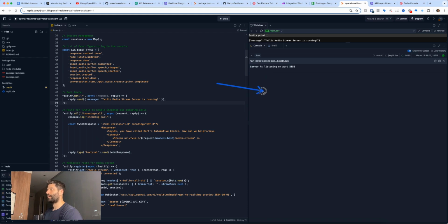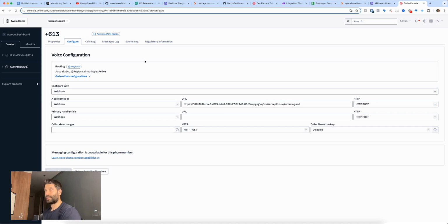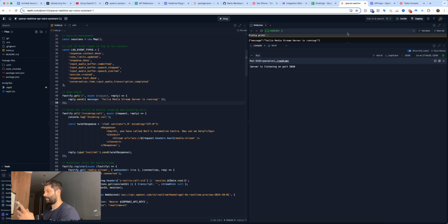And then we'll probably get some different logs into here, like the transcript of the conversation as it's happening and a bunch of different stuff. So let's actually give this a try. Okay, so let's actually give this number a call. So I'm just going to plug this in directly into my phone and let's give it a call.